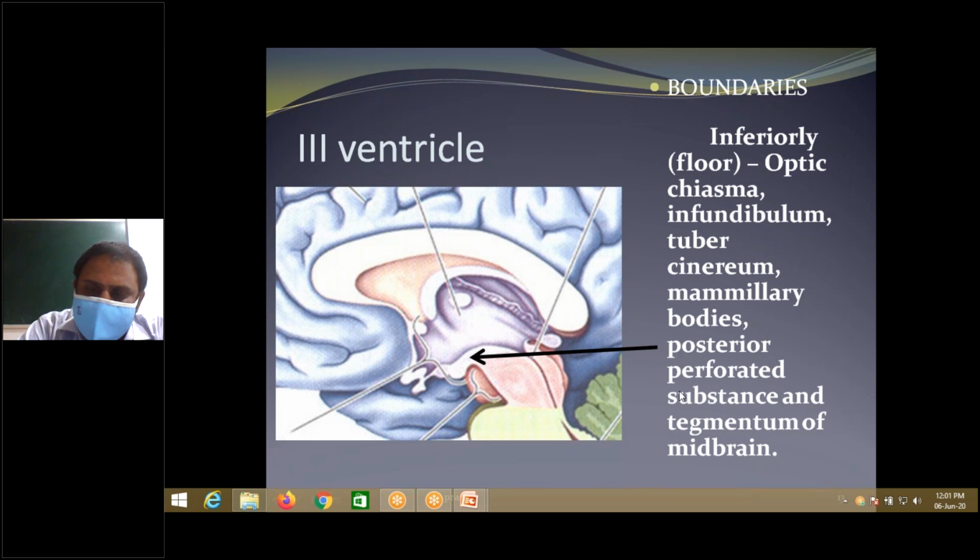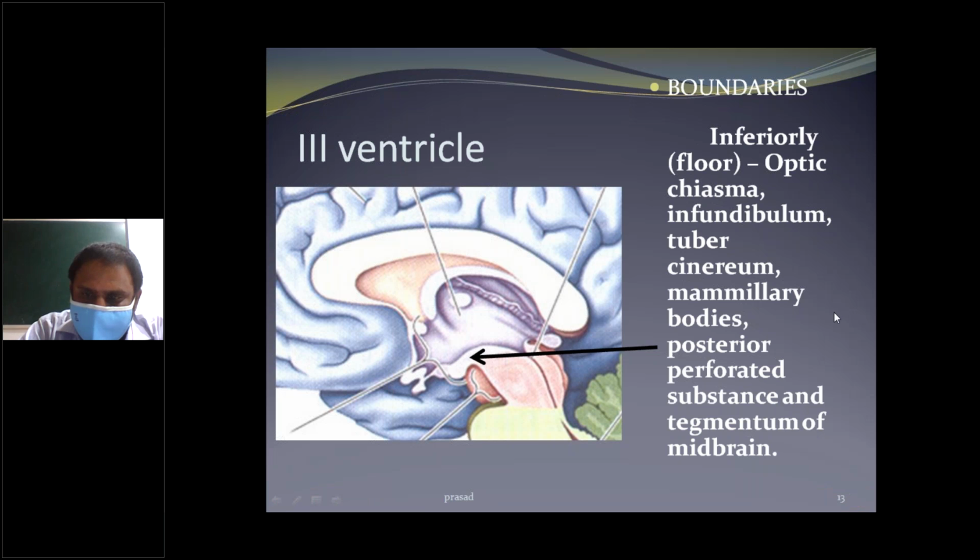Posterior perforated substance and the tegmentum of the midbrain. Once again, repeat the floor.